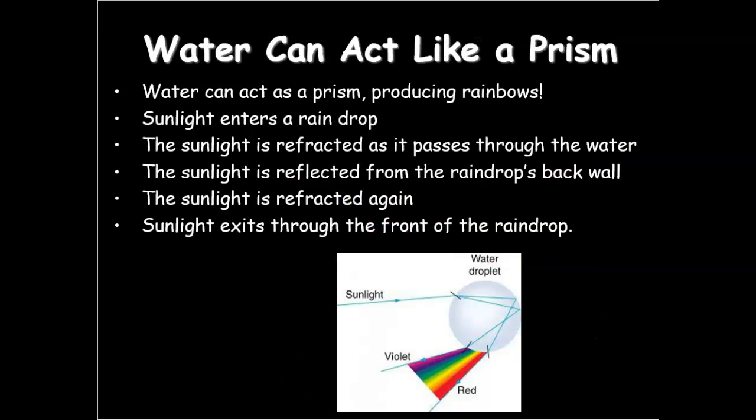I remember I said water can act like a prism, okay? Sunlight comes in, it hits at different angles, and it's bouncing off, bending, and separating the colors, all right? And that's what happens through a single raindrop, okay? So when sunlight goes through a large storm, many different raindrops, you have a brighter rainbow.